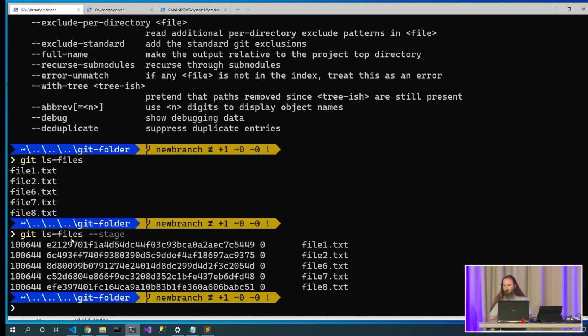So git ls-files is reading that index file, and this is all of the files in my current working directory, and it also specifies my merge status. Right now, I'm not merging, so I've got 0 in all of the files, but this is the blob node for each of those files.